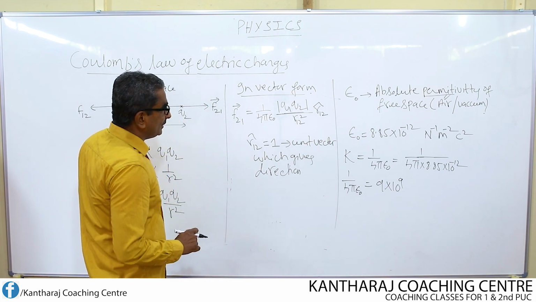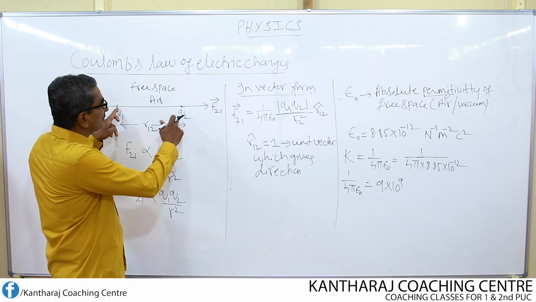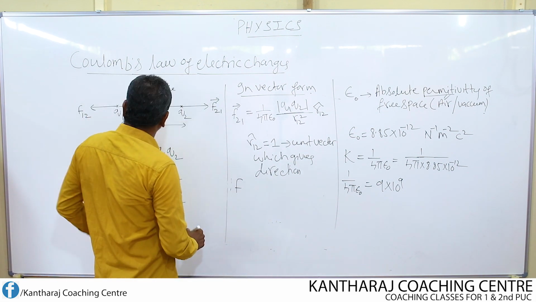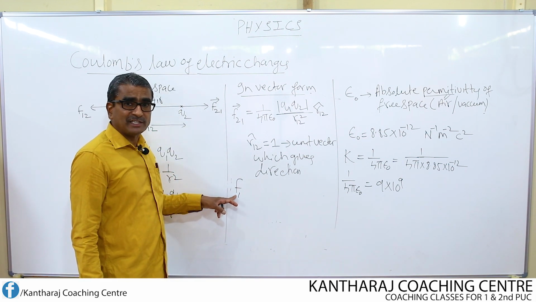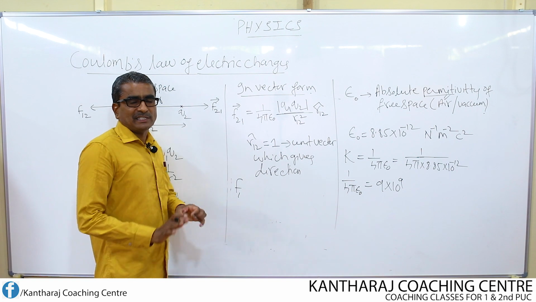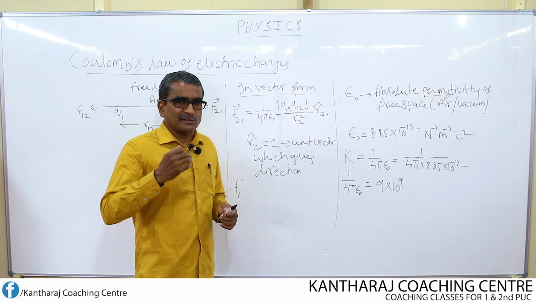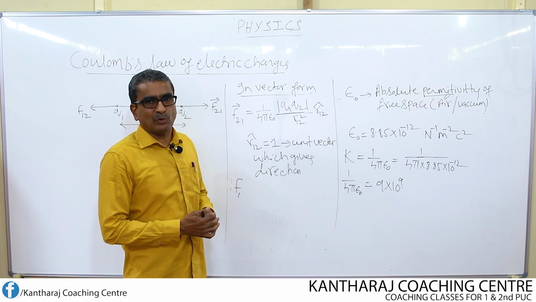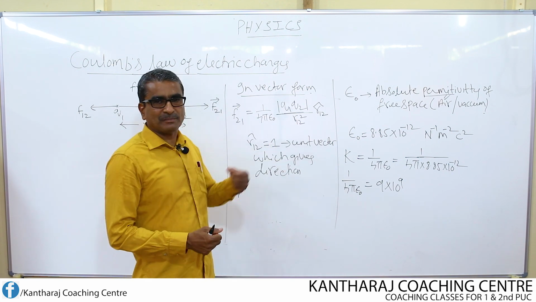Similarly, now I can write the force acting on charge Q1 due to the charge Q2. F acting on 1. Why should I write 1 first here instead of writing 2? It is as simple as this. Suppose I give a punch to one of the persons, there will be some impact on that person.